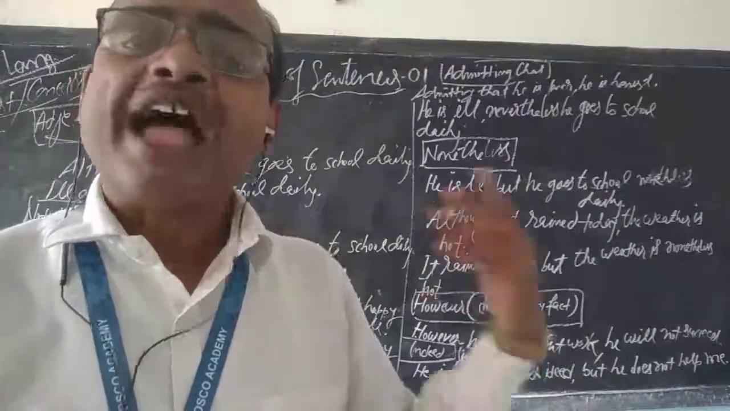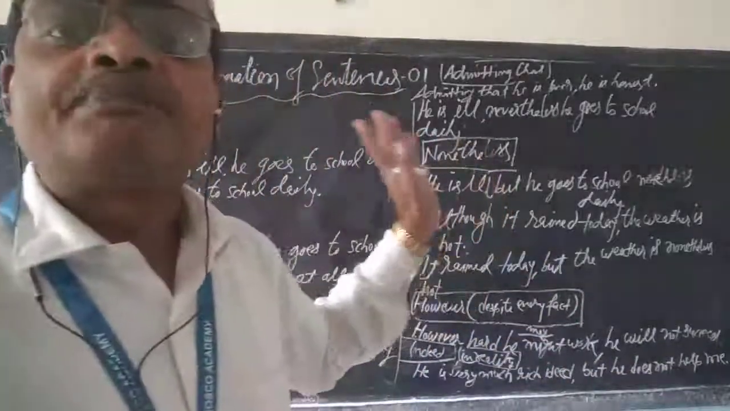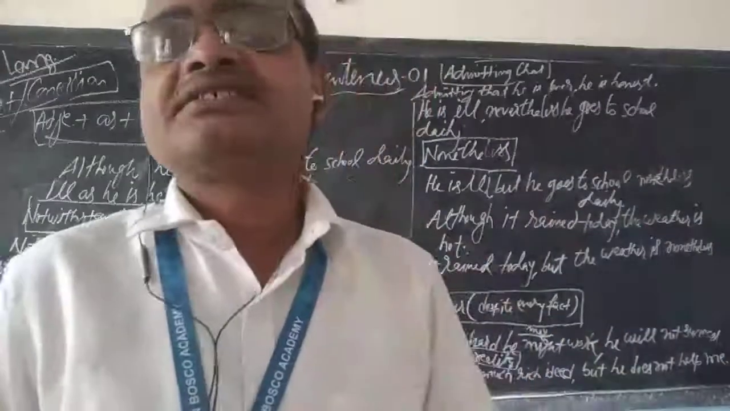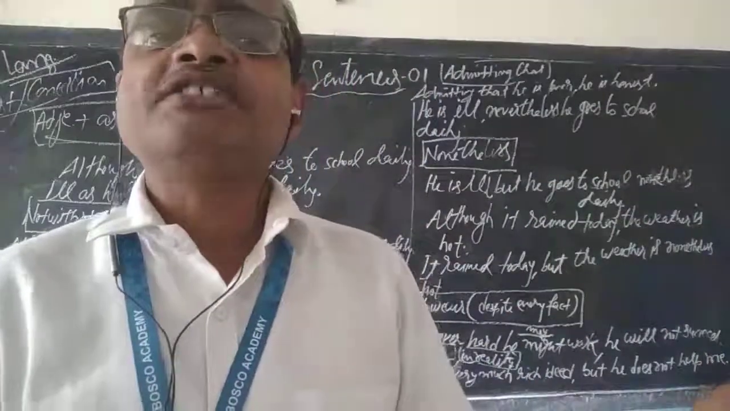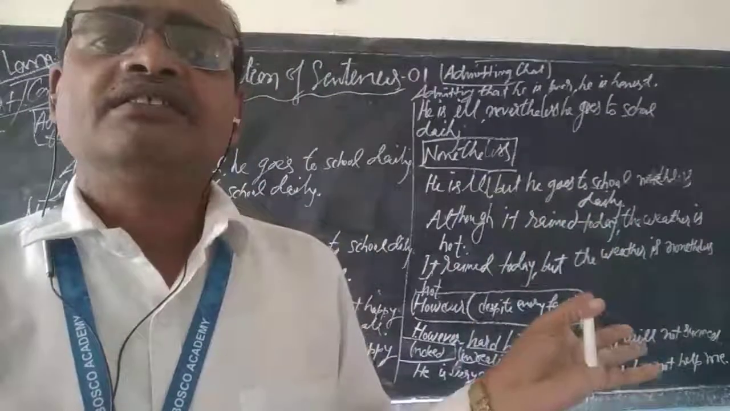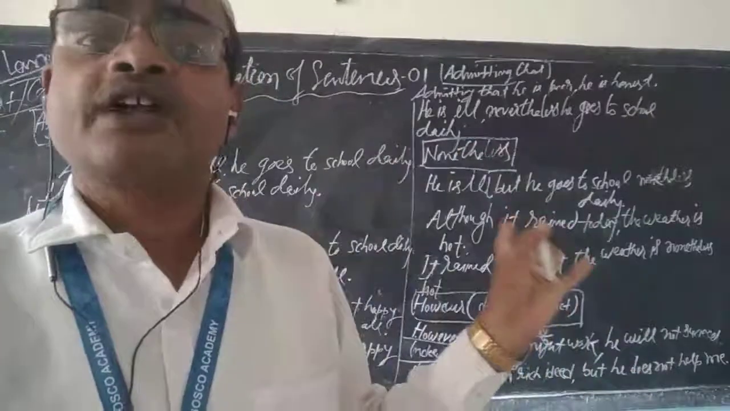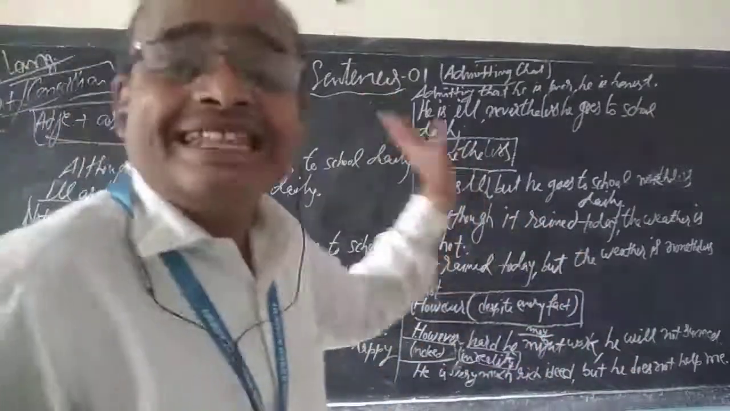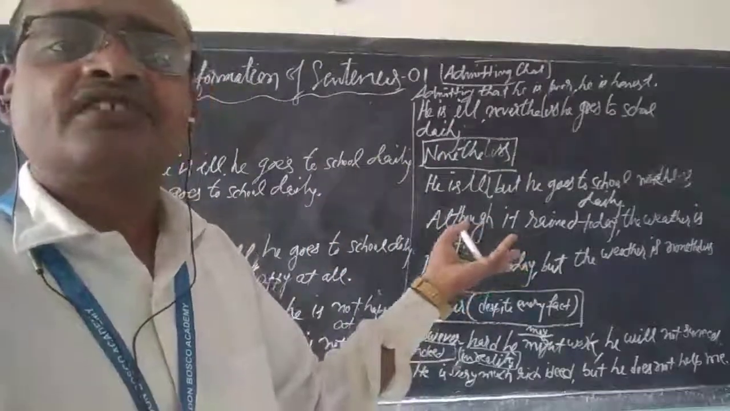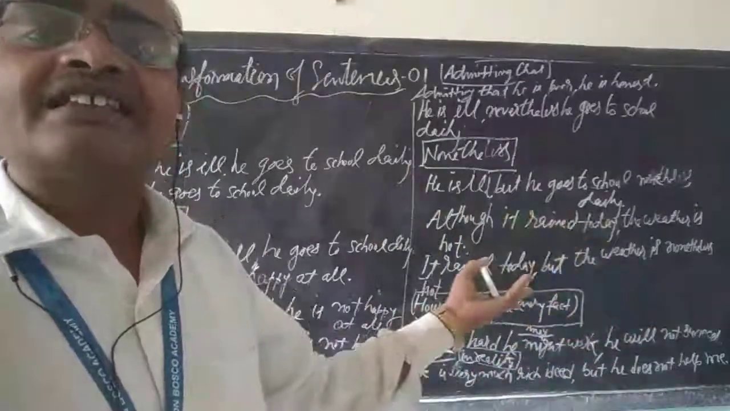These all are the conjunctions that show contrast. First, although can be replaced with despite, but after despite we use a participle, a gerund. So, although he is ill, he goes to school daily. Despite being ill, he goes to school daily.